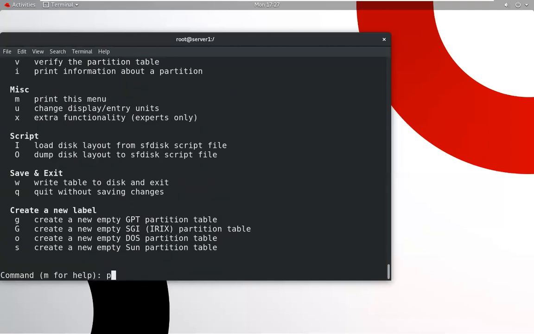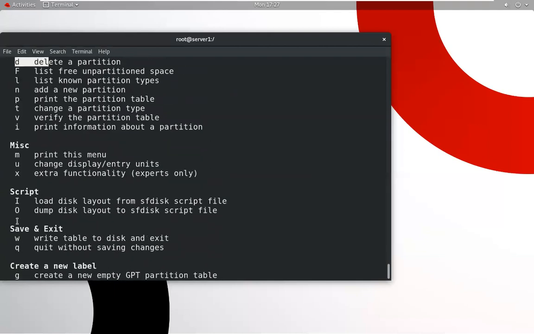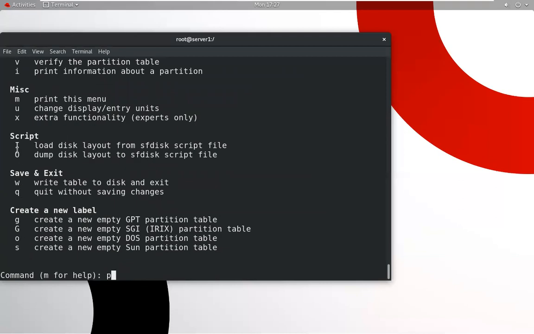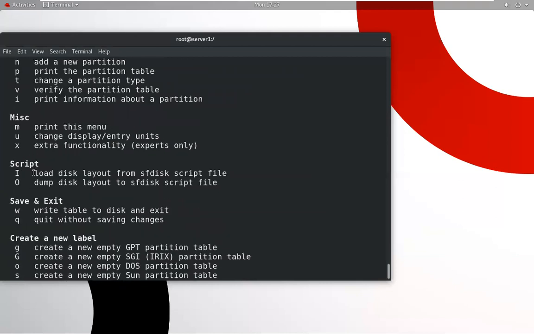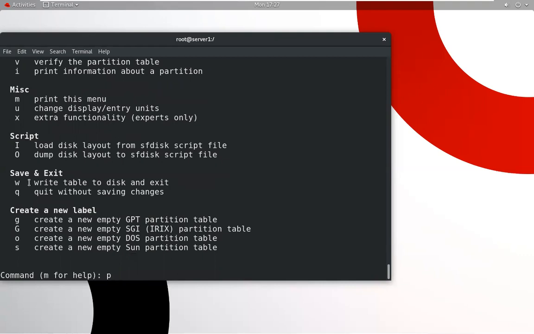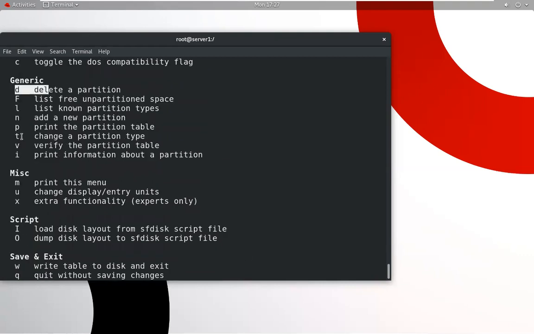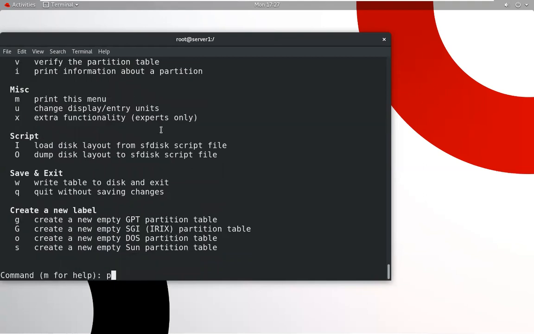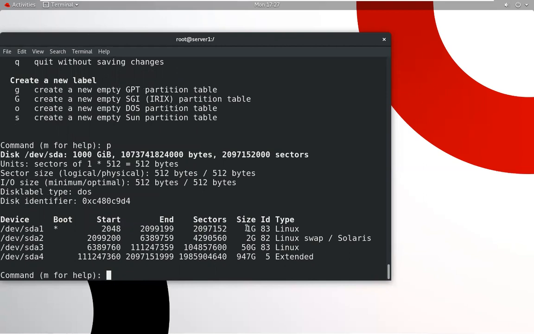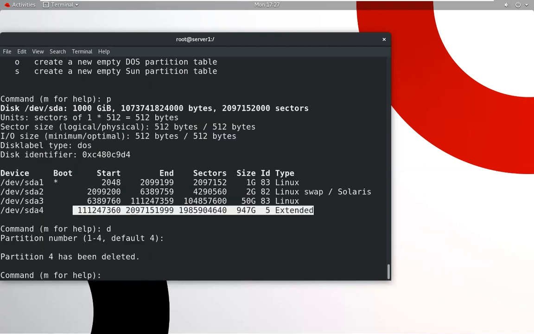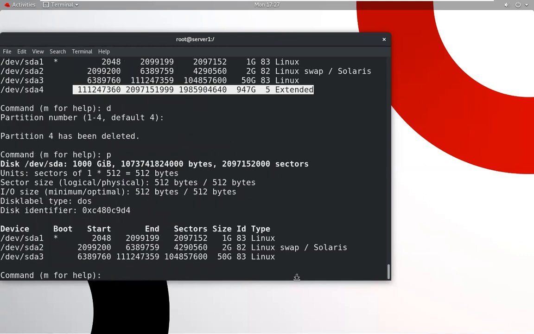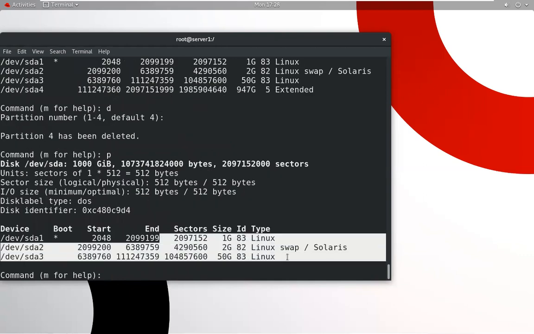So what is the option of p? This is the p option: print the partition table. We can check, we have partitions 1, 2, 3. And I want to delete this particular partition. Suppose we use d, this partition will be deleted. We can check, now we have only 3 partitions.